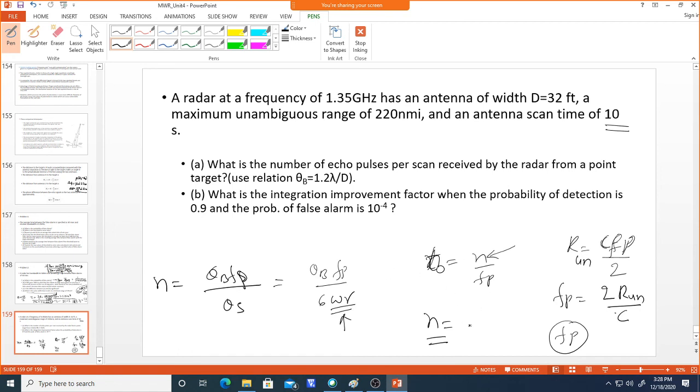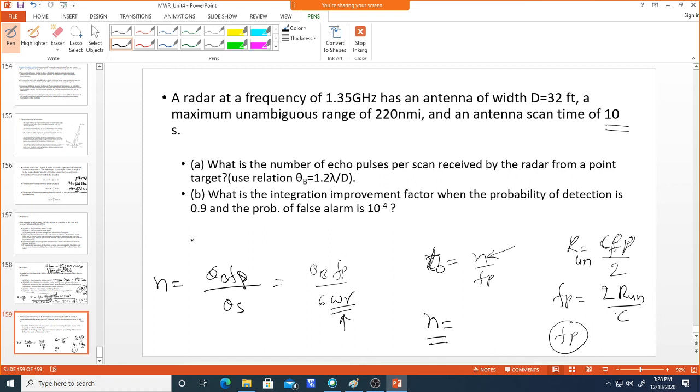So now we can try to find the number of pulses.